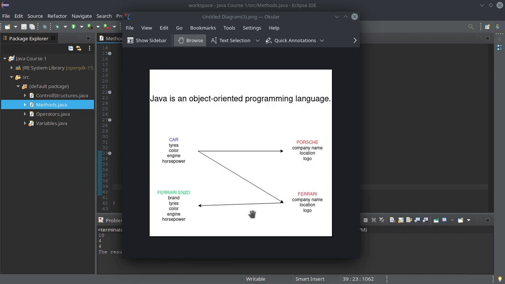This relation between objects is called, in an object-oriented programming language, inheritance. So there are subclasses and superclasses. This is a very important concept.